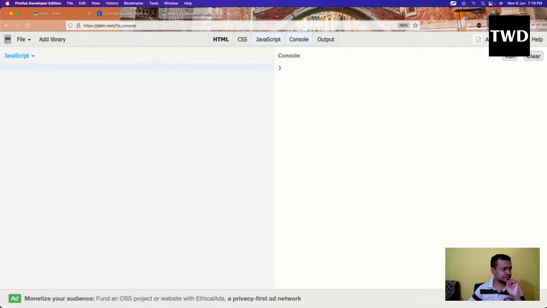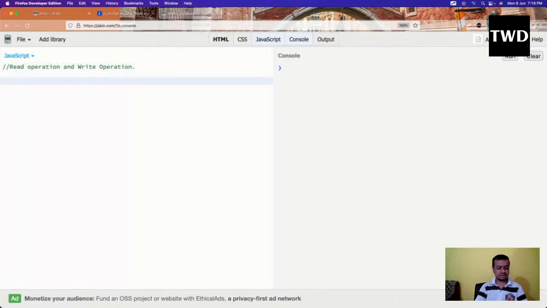So now we are going to learn about read operations and write operations. This is the thing which we are going to learn. Now consider I have run var a equal to 10.